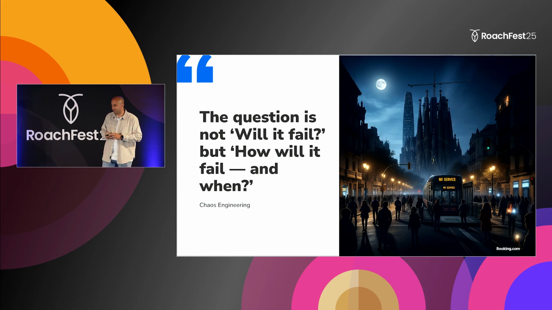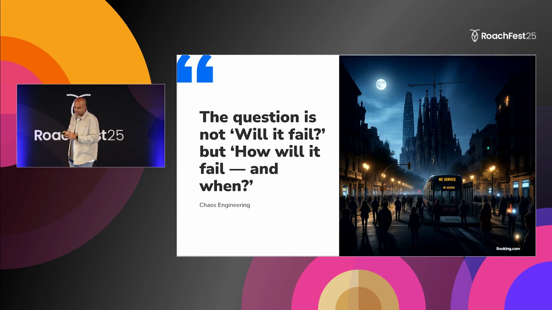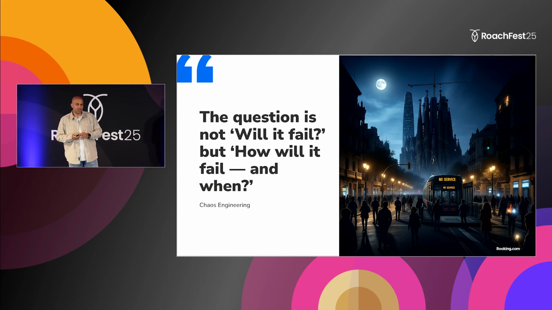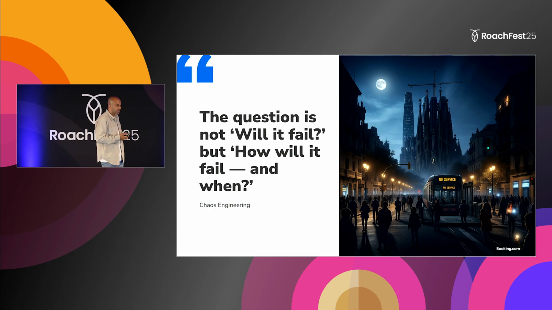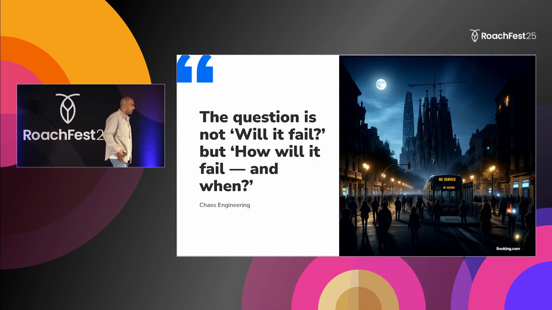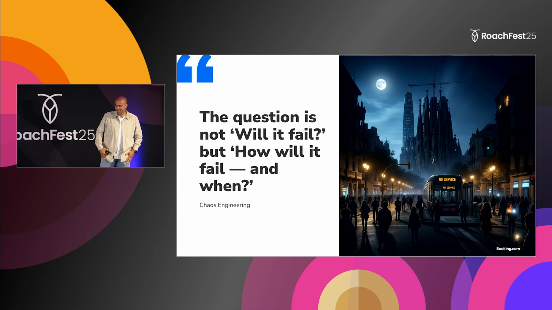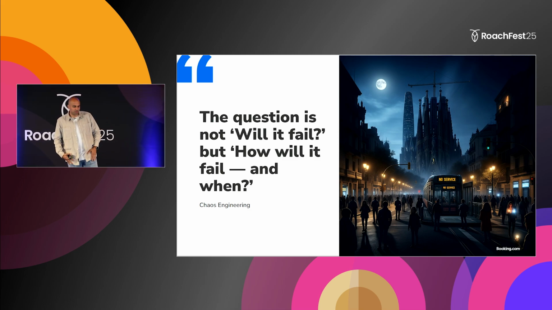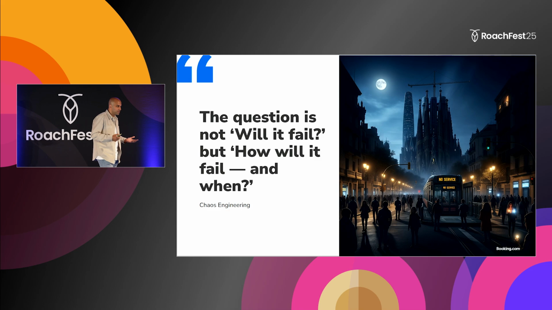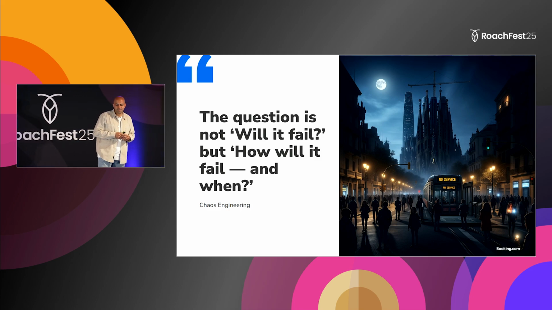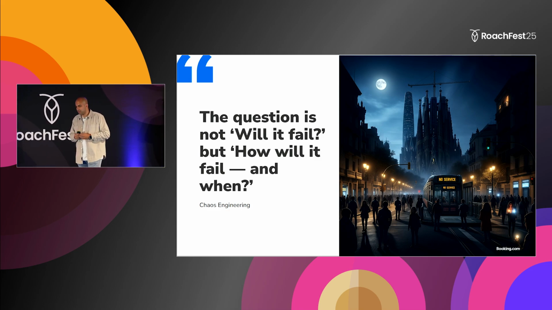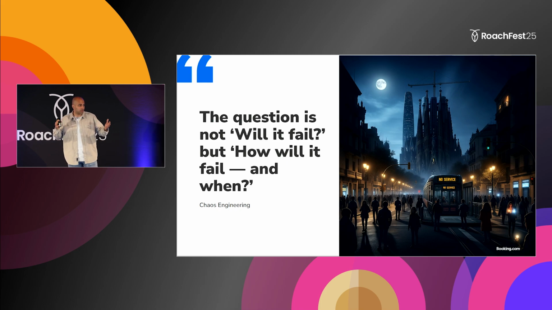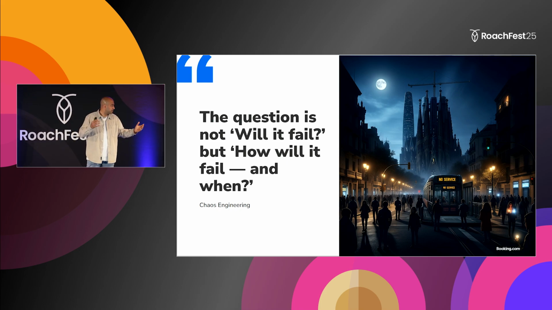Okay, I'll blame AI for that. So that's Barcelona during the last blackout. I was there personally. I didn't have cash, so I wasn't able to buy anything. I wasn't able to navigate the city. It was a great experience. And I didn't even know what was going on. I found by accident that it was the whole of Spain, the whole of Portugal, and parts of France. So it was great.